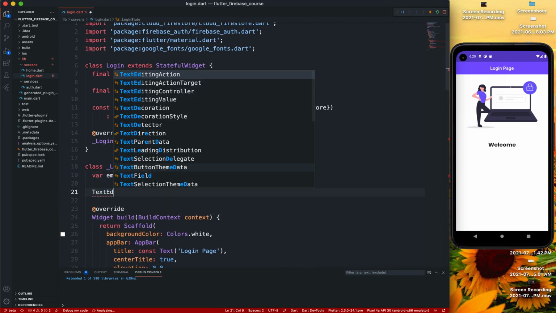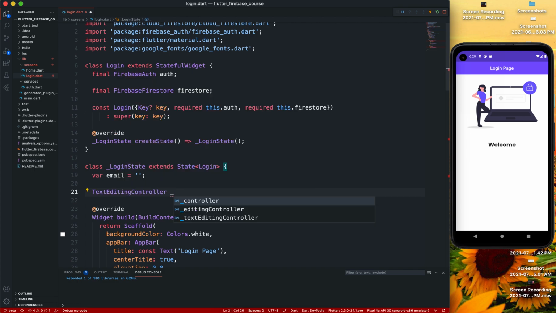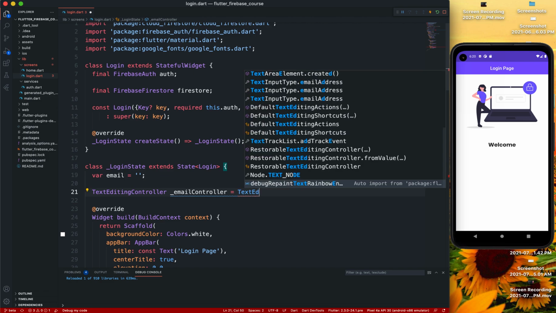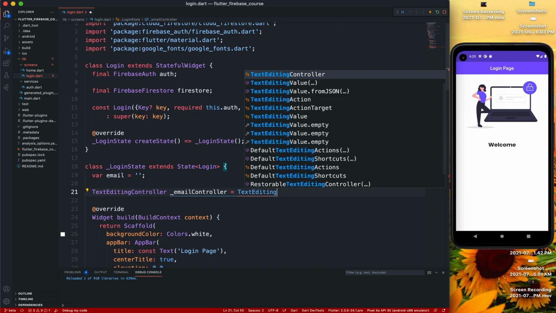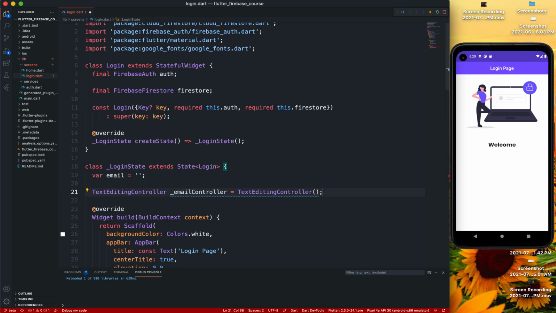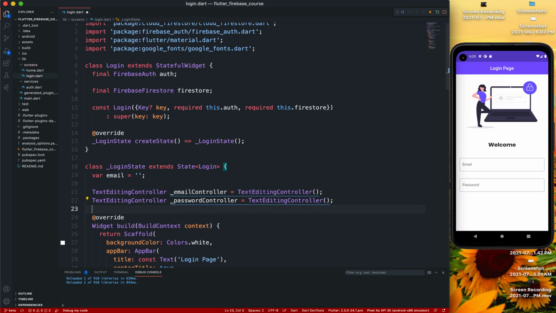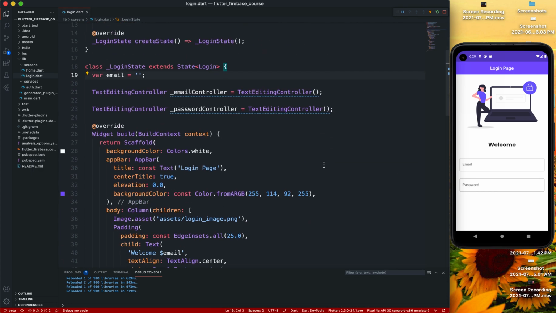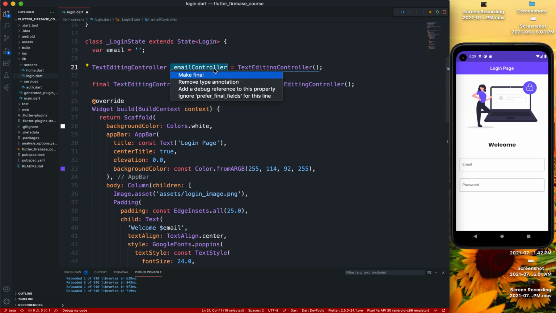So text editing controller, this one's going to be an email controller, it's called text editing controller, just paste this twice now, and we got the password controller, and then I'll just make that final.